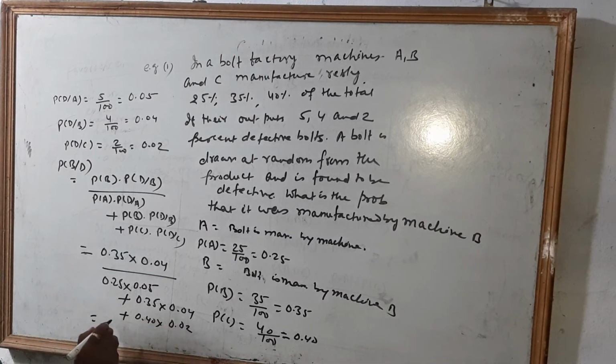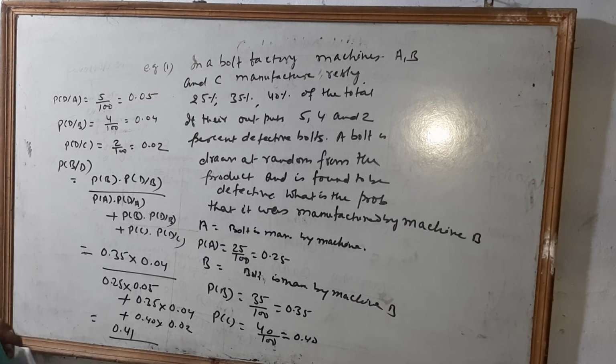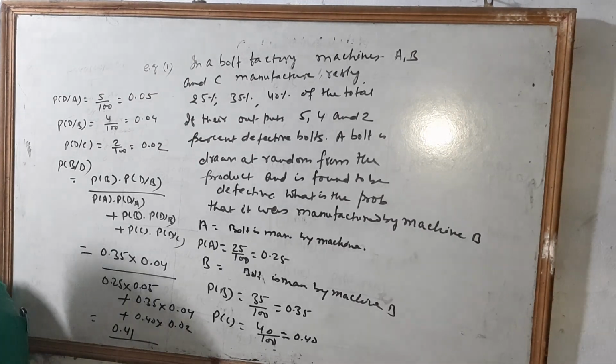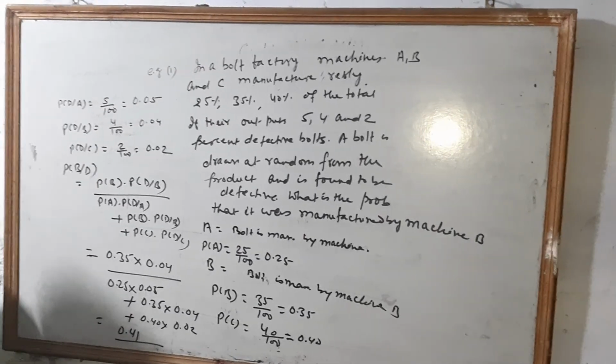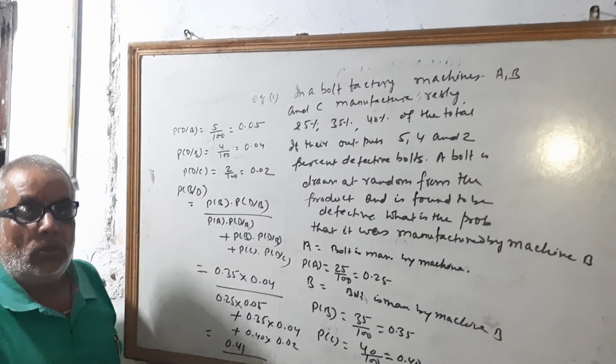That will be 0.41. In this way, you will find the conditional probability for the given products.